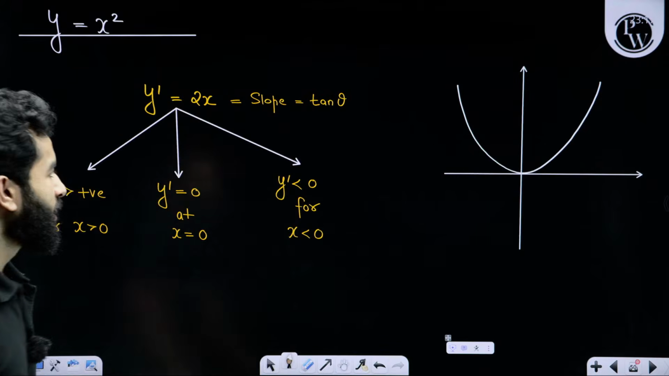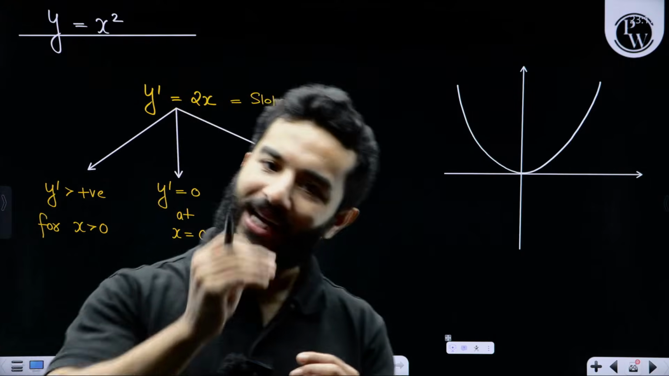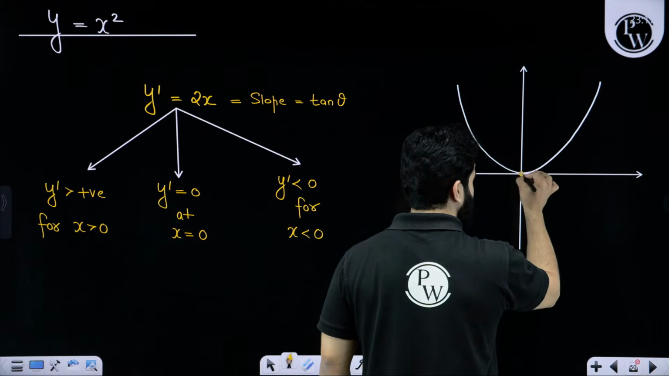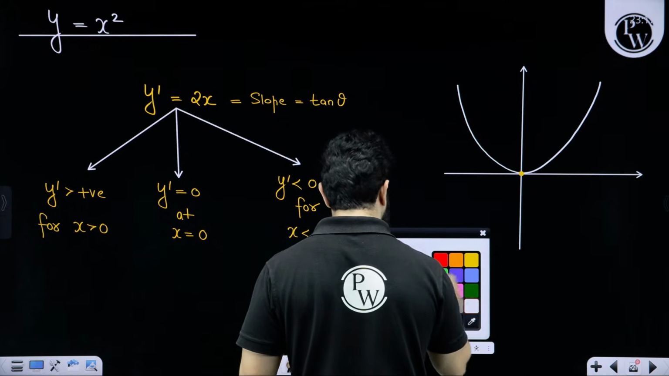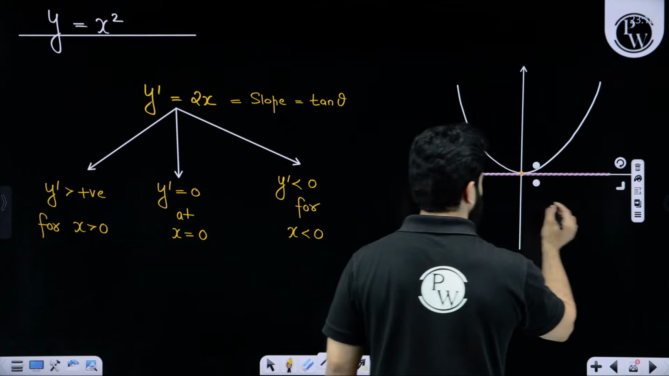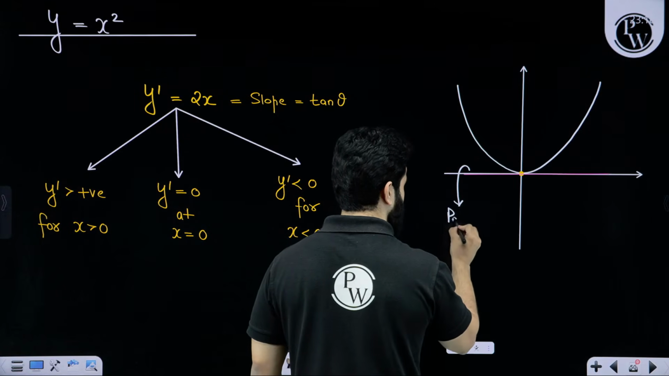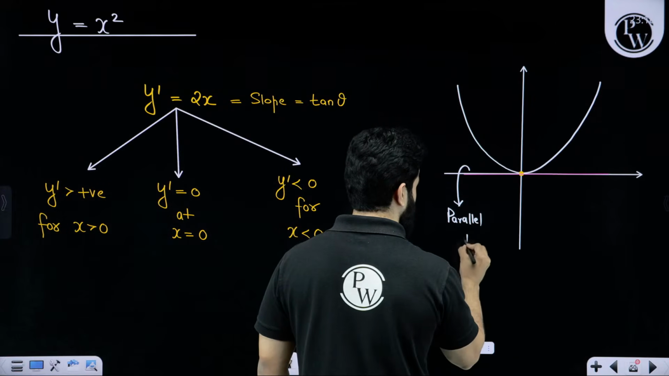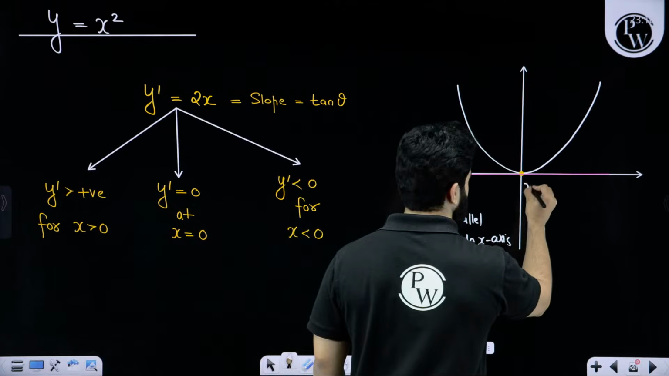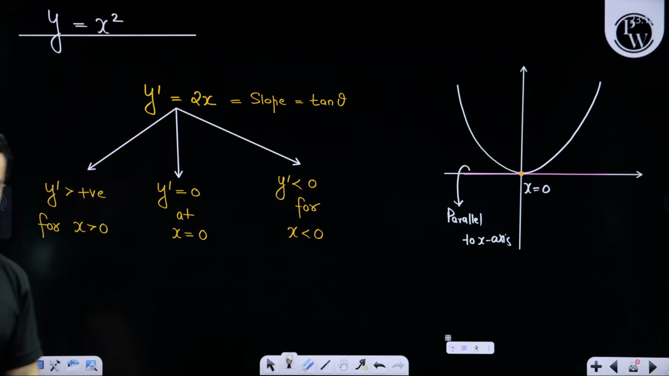I have told you one simple thing: if you want to find the slope at any point, draw a tangent at that point. Let's find the slope at x equals 0. So let's draw a tangent at this point. We are going to use a pink line for the tangent. This line is exactly parallel to the x-axis. That means the slope is 0 at x equals 0, according to our graph and according to differentiation.